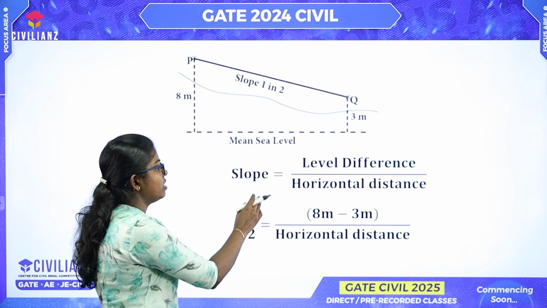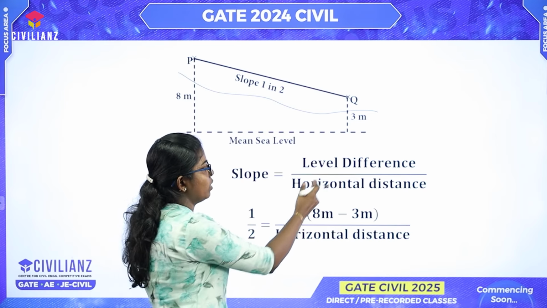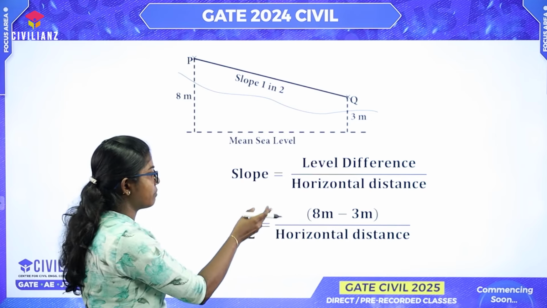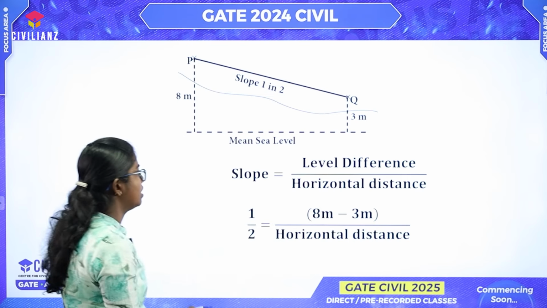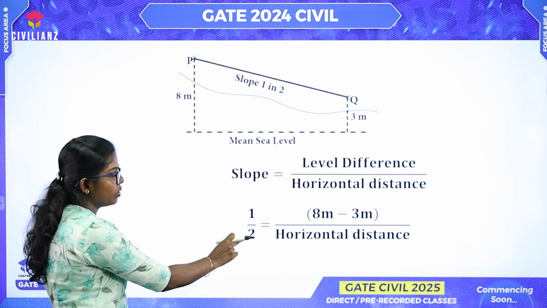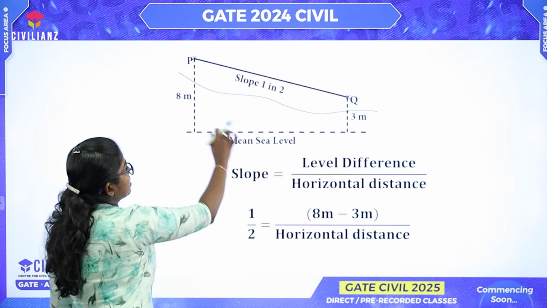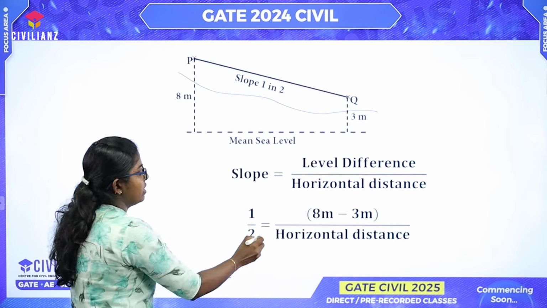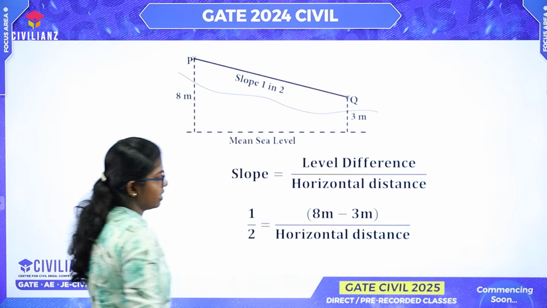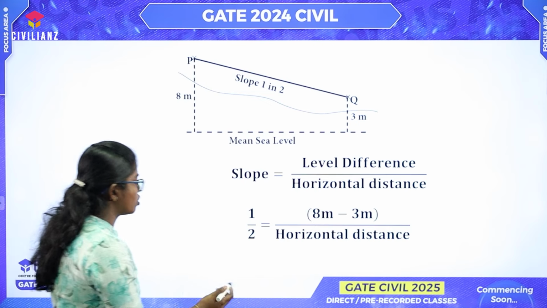We know the formula for slope. Slope is equal to level difference divided by horizontal distance. Our slope is 1 in 2, which is equal to the level difference, 8 meters minus 3 meters, divided by the horizontal distance. We can easily find this horizontal distance.